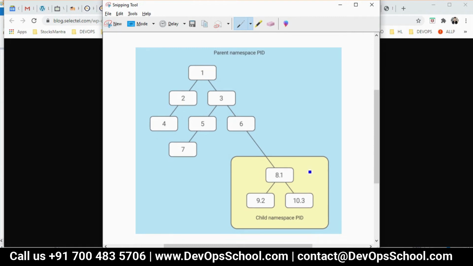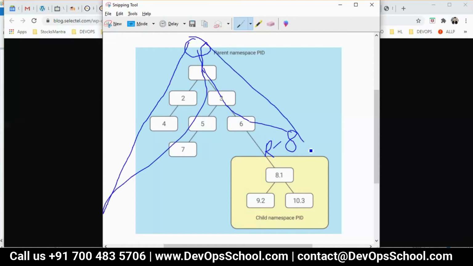See, this can be a user, yes. What happens? I logged into the system. Rajesh logged into the system. I will get 8. Who's my parent? 6. Who's the parent of 6? 3. Who's the parent of 3? 1. Who's the parent of 1? 0. That means this is called one process map.